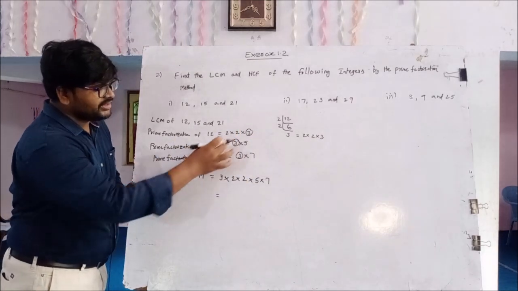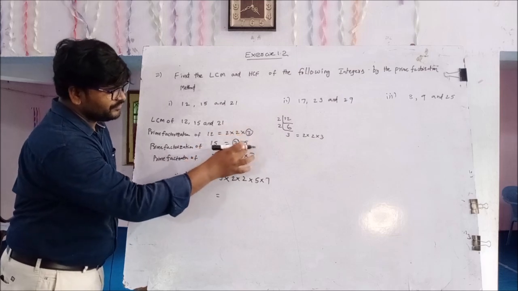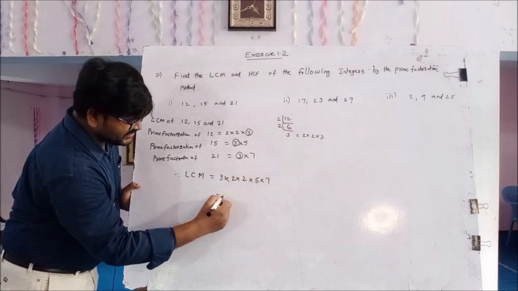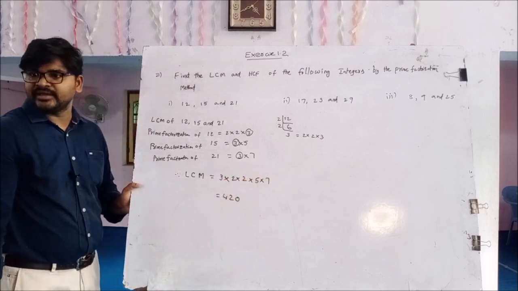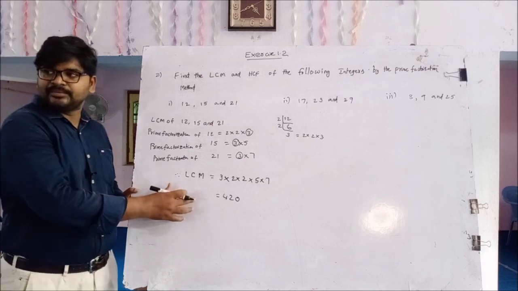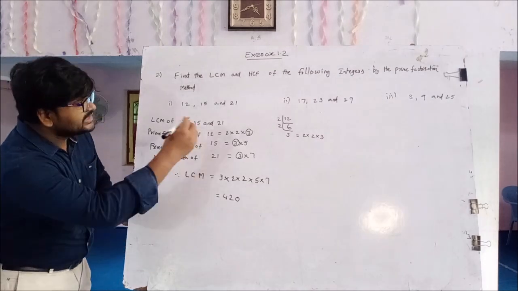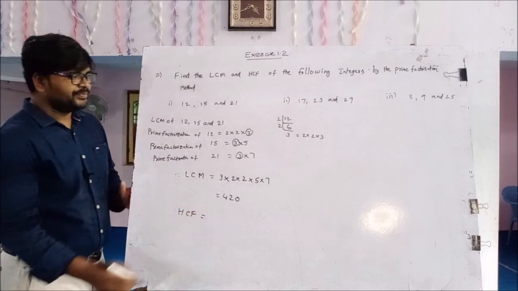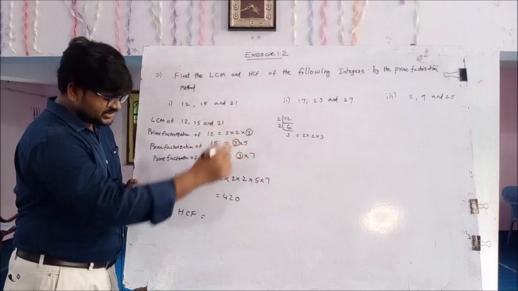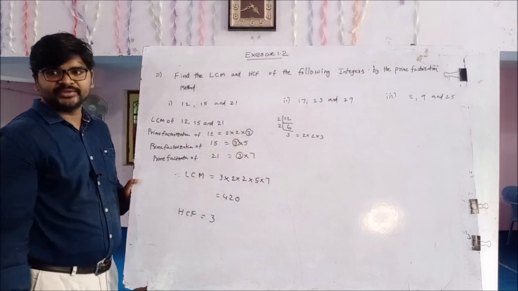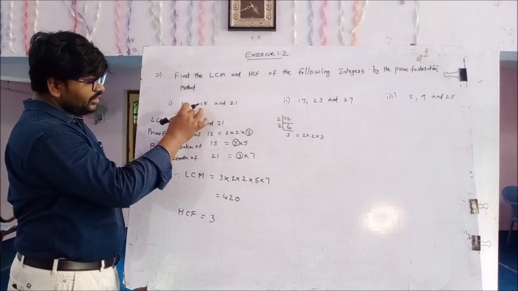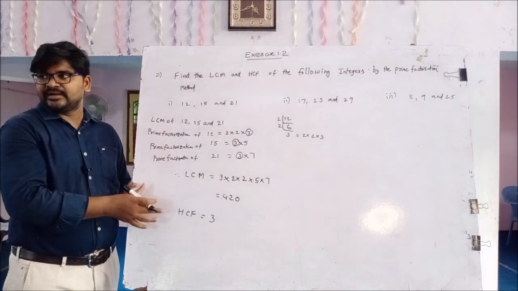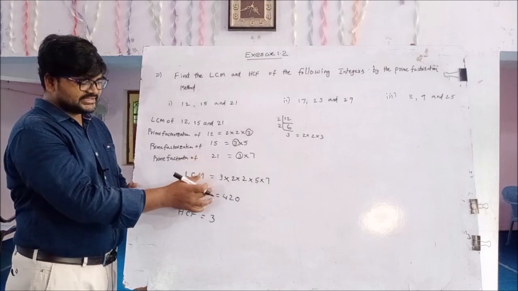That's why LCM equals 3 into 2 into 2 into 5 into 7. 3 2s are 6, 6 2s are 12, 12 5s are 60, 60 7s are 420. This is the LCM. And now we have to find the HCF by the prime factorization method. Here 3 is the only common number, so write the 3. HCF of 12, 15 and 21 equals 3. This is the HCF and this is the LCM.